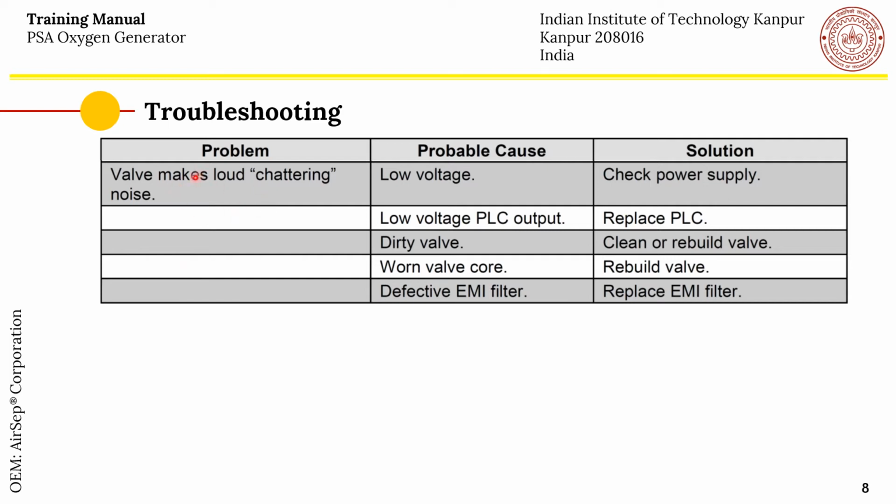The valve may make loud or chattering noise. The probable cause could be the supply voltage is low. Please check the power supply. The output from the PLC has a low voltage, so you have to replace the PLC then. The valve has become dirty, then clean or rebuild the valve. It can have a worn valve, the inside core can be worn out, so again you have to replace or rebuild. The EMI filter can be defective, so for that you have to change the filter.